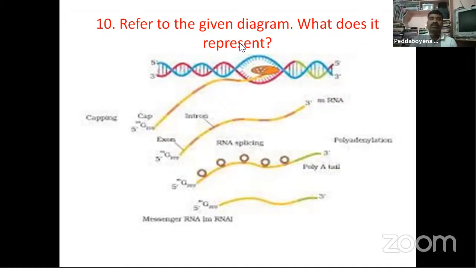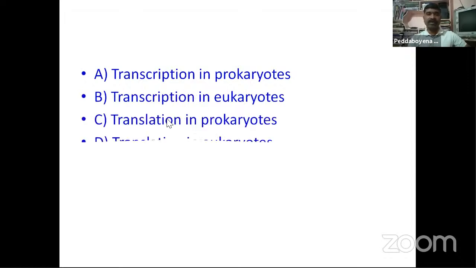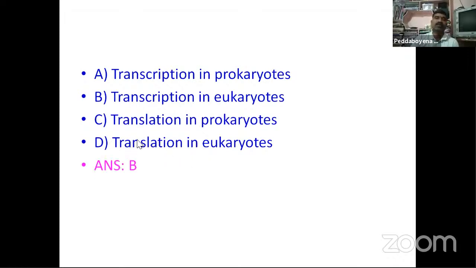Tenth, refer to the given diagram. What does it represent? This diagram we already know. It has methyl guanosine triphosphate, capping, tailing, splicing. These three steps are present, and we can study them in eukaryotic transcription. So the options are transcription in prokaryotes, transcription in eukaryotes, translation in prokaryotes and translation in eukaryotes. The answer is transcription in eukaryotes.